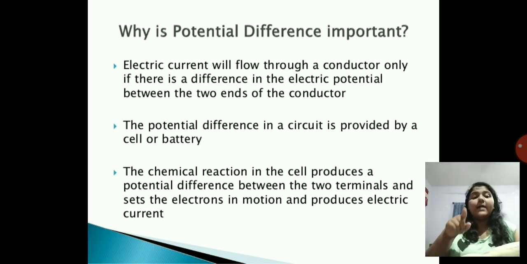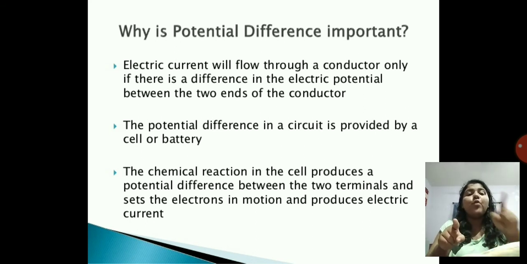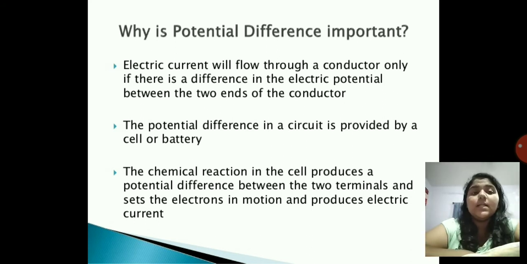If this is point A and this is point B. Okay, so here the electrons are very less and here the electrons are very more. Okay, so where the electrons are needed, here the electrons are needed. So what the cell or battery will do, they'll tell, okay electrons, come on, you have to go to A. Okay, so flow will be directed from B to A. Okay, so in this way the circuit will start the flow of electrons, and this is why the potential difference is needed.